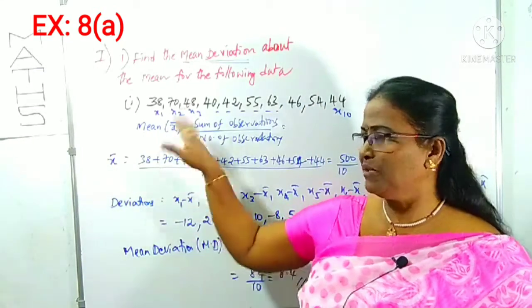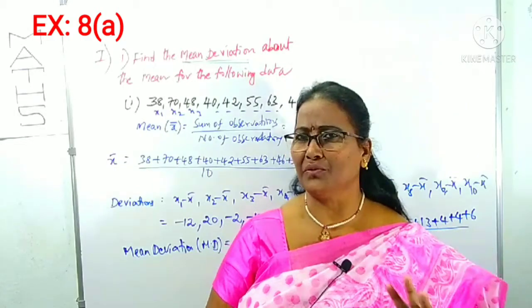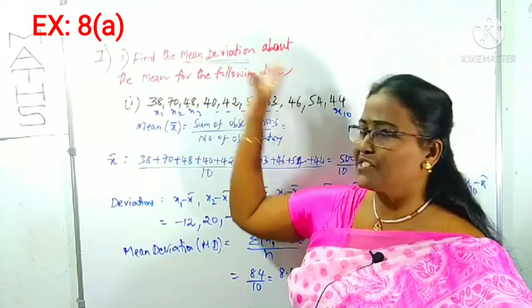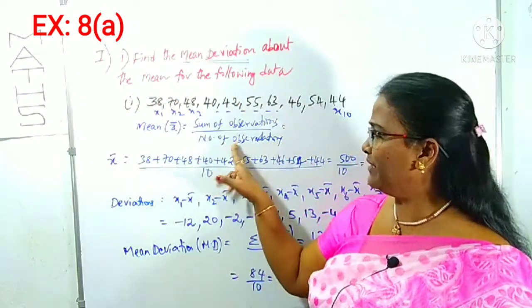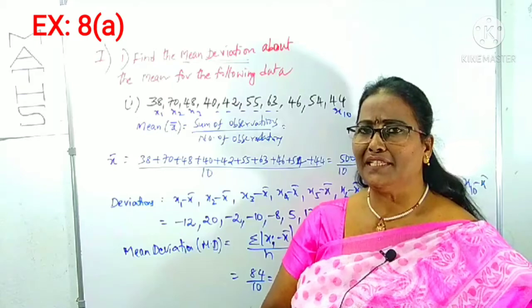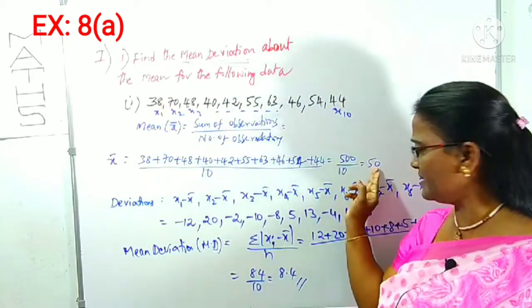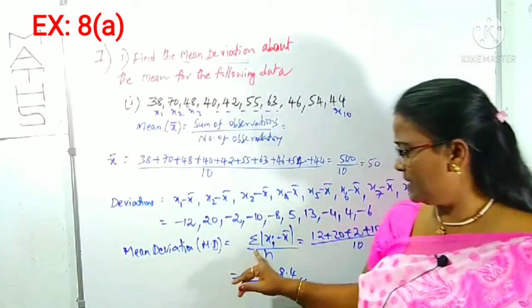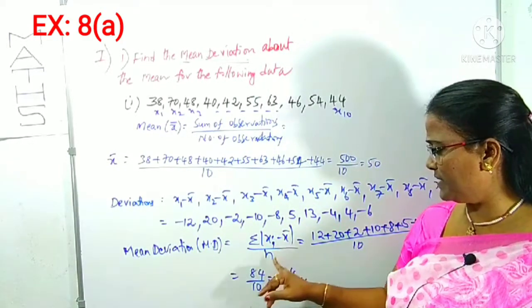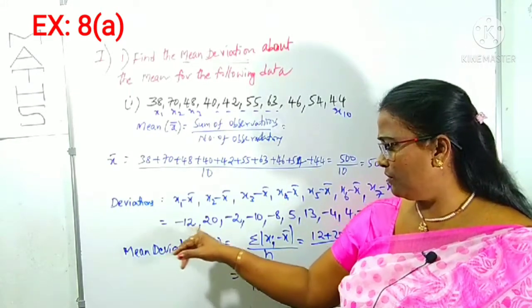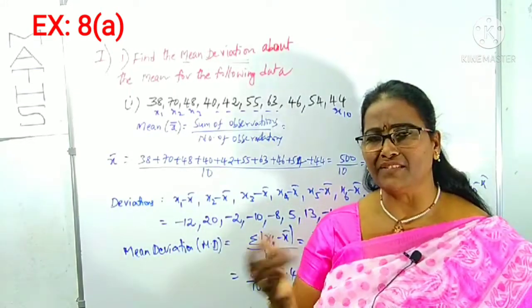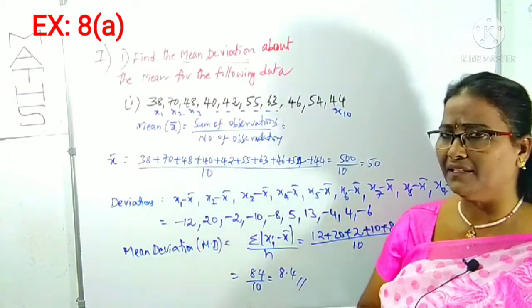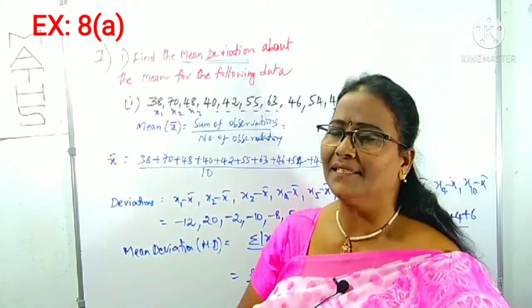That's it. By using tabular form also you can do it, but no need to do the tabular form. Just write what you have to do. If it asks from the mean, you can find the mean first. Then deviations. How can you get the deviations? Difference of observations and the mean. Deviations you got like this. Mean deviation is sigma of xi minus x bar under modulus, divided by n. Even the minus values you take as plus, and add them, divided by how many there are. 10 are there. Divide by 10, and we get the resultant value.